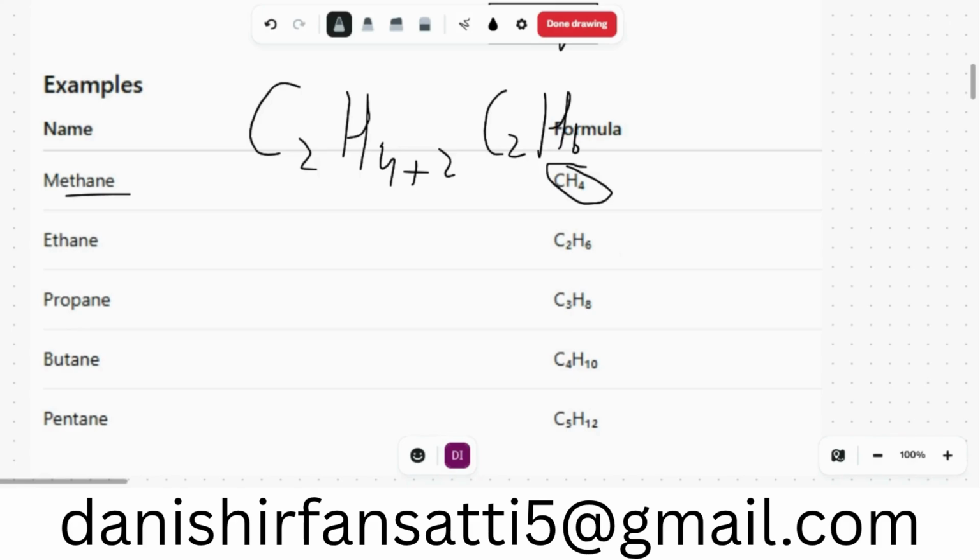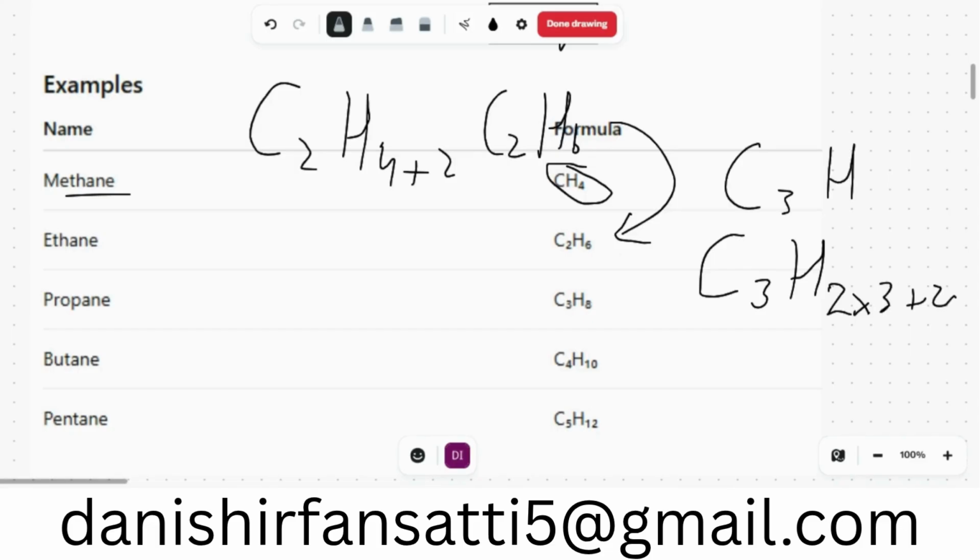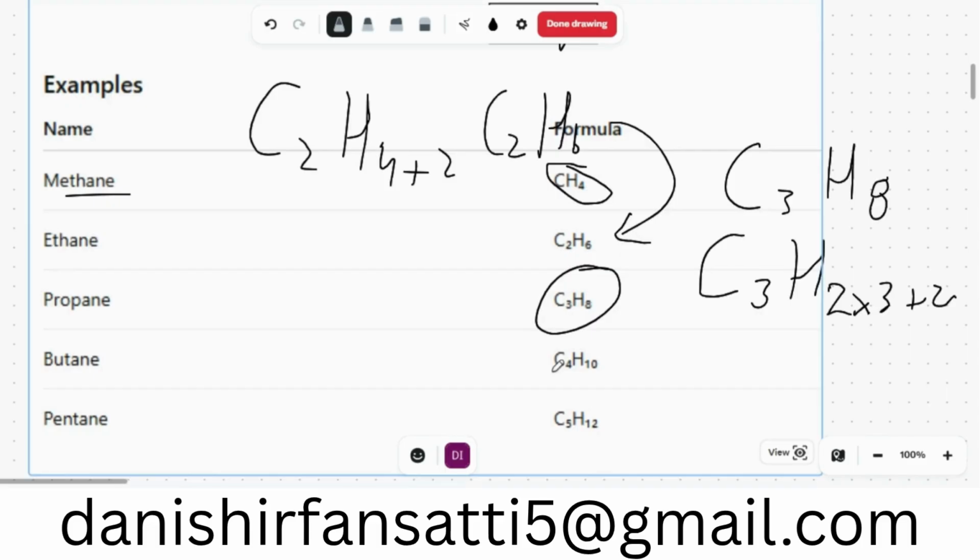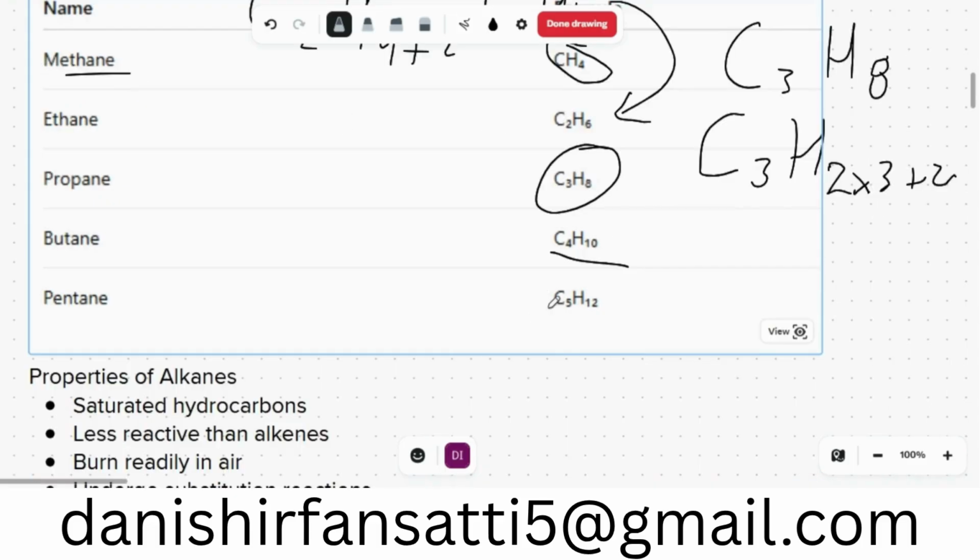That is called ethane. Same is C3: 2 into 3 is 6 plus 2, so that will give us C3H8. Same is for butane and same is for pentane.